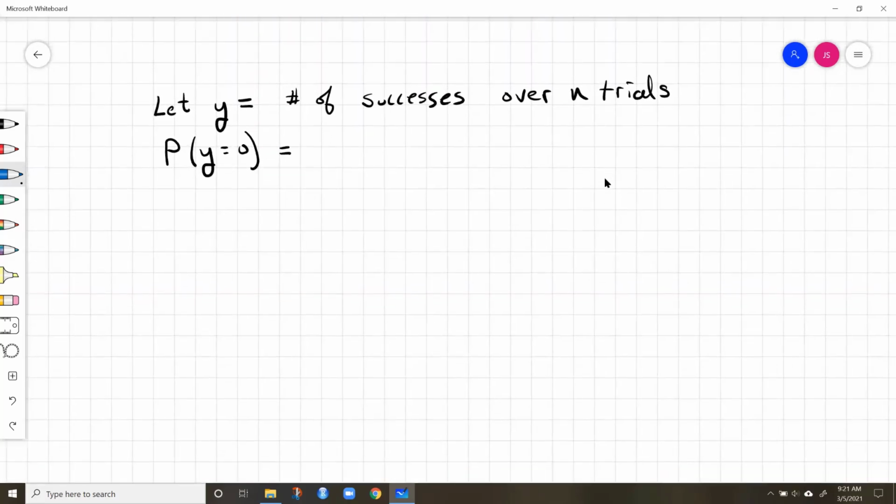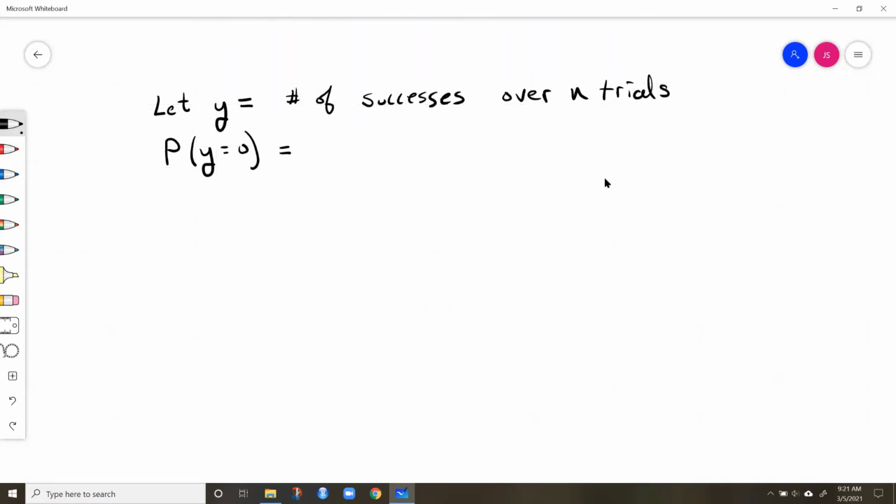Now let's write this out using our probability symbology. If y is the number of successes over n trials, the probability that y is equal to 0 is equal to the probability that we have 0 in trial 1, so I'll write it as a subscript, and 0 in trial 2, and 0 in trial 3. So because these are independent, right, or at least that's the assumption we're making, then when we do this event and this event and this event all at the same time, then we can just multiply those out together.